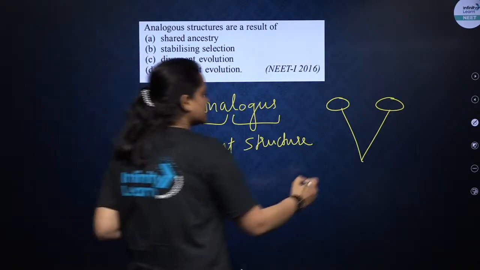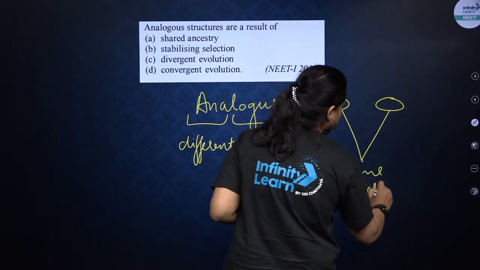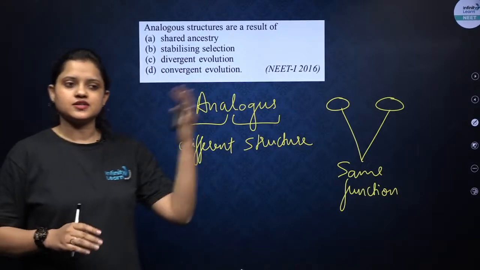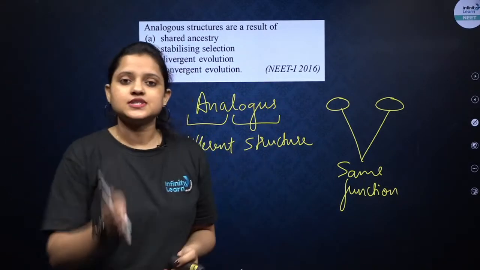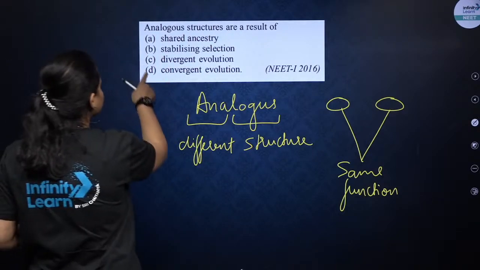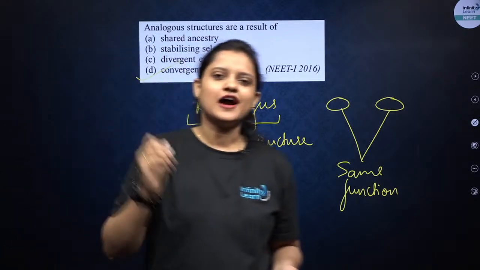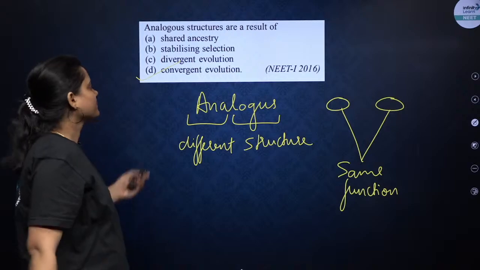This is an example of convergent evolution. The structure was different, but because of requirement, the function became the same. So this is the example of convergent evolution, and your correct option will be D.